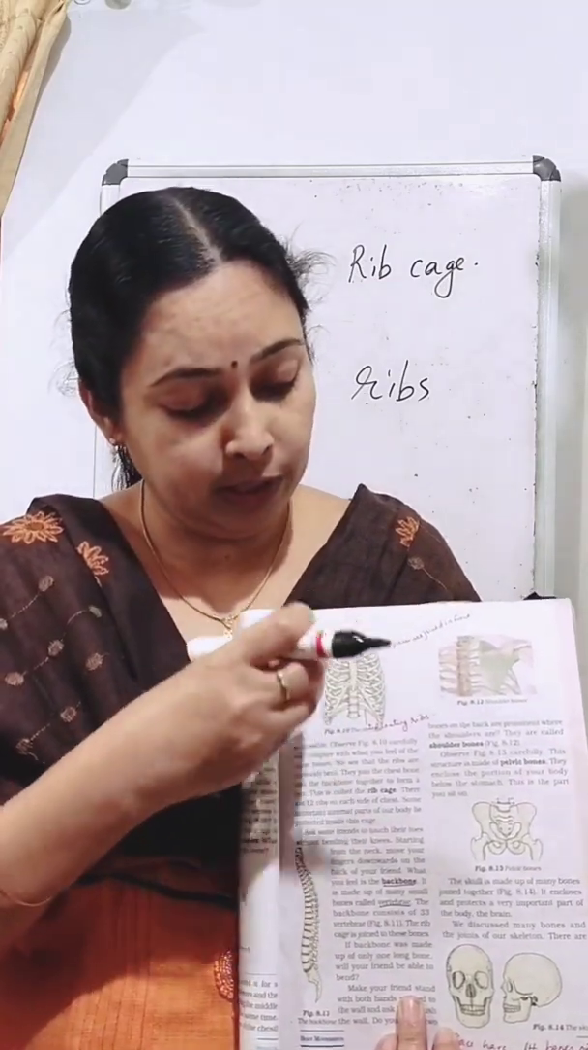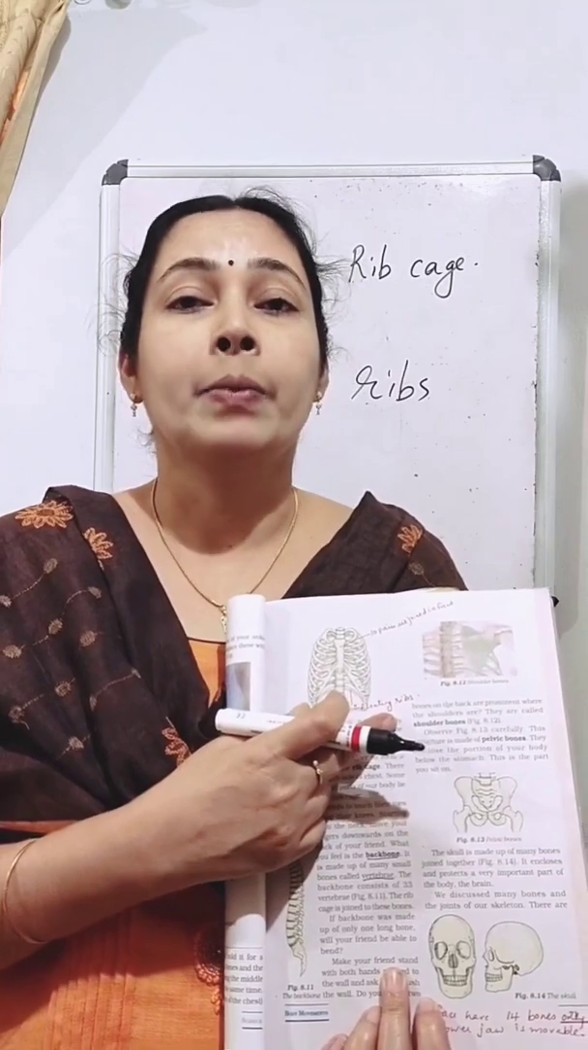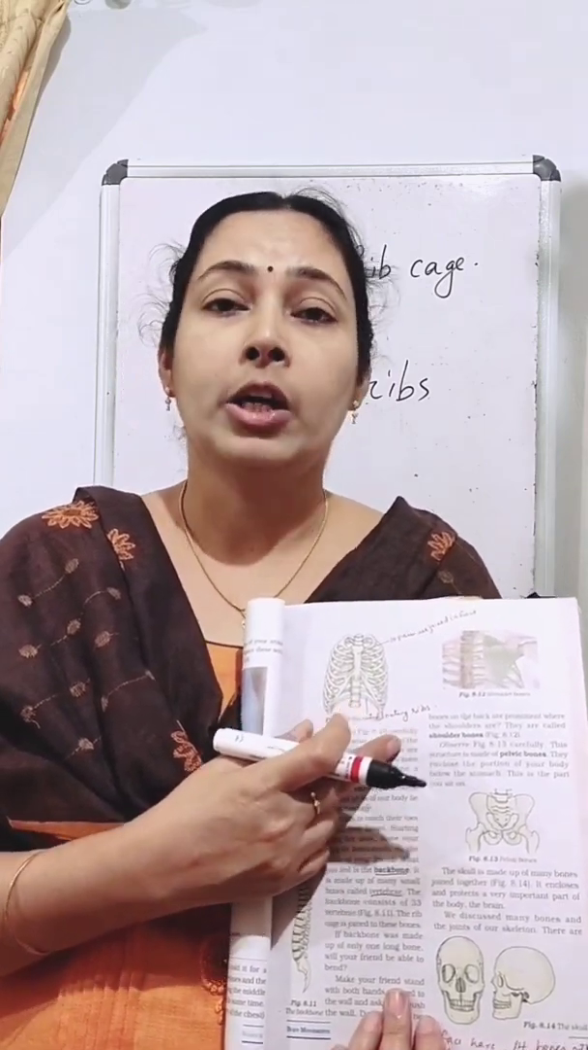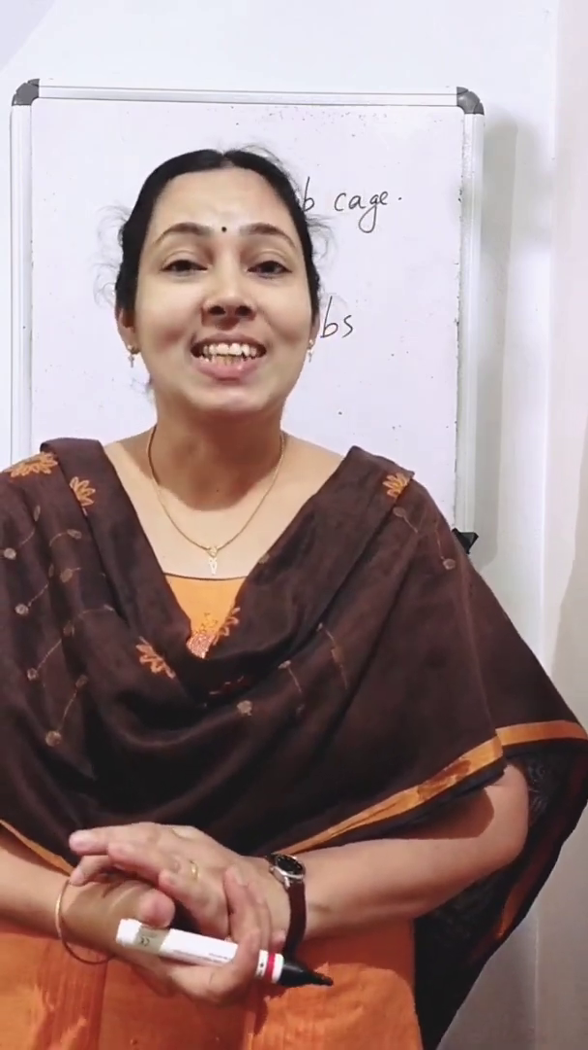If we get hit, this bony box will protect the internal organs from the injury. So in our chest region we can see our ribs or rib cage.